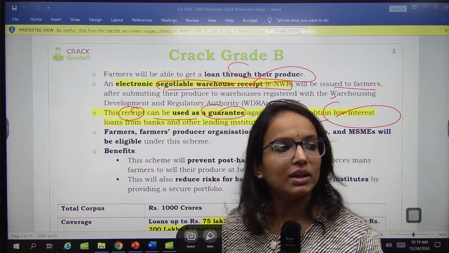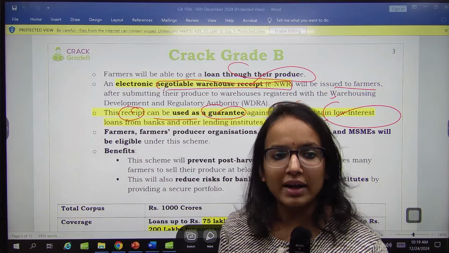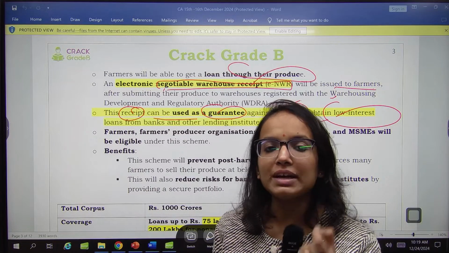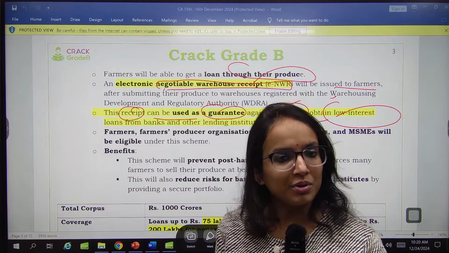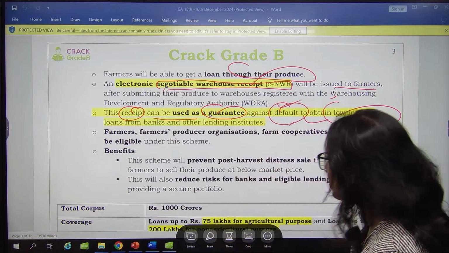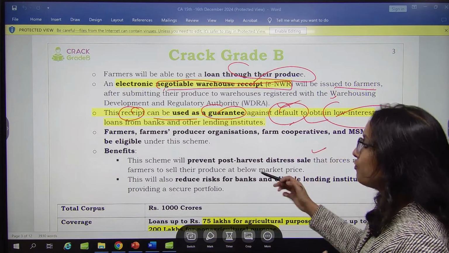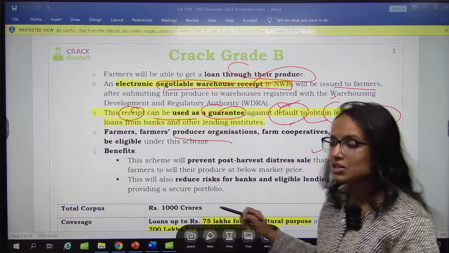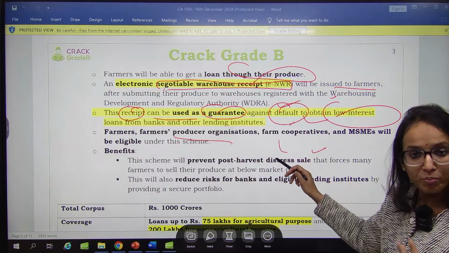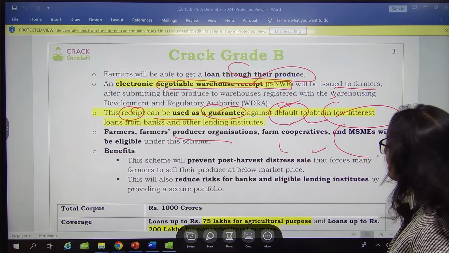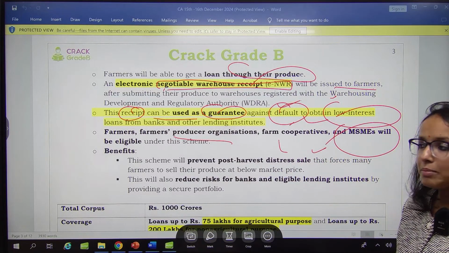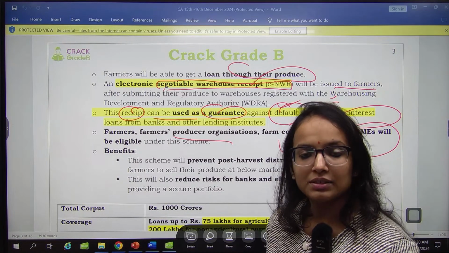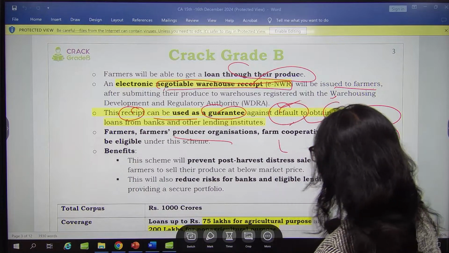Banks and all other institutes eligible to lend under this scheme will be providing them low interest loans. So this is going to be very helpful for the farmers. Remember this: farmers can get loans under this. Then FPOs, farmer producer organizations, can get loans. Farm cooperatives can also access loans. MSMEs as well, the micro, small and medium enterprises, are also eligible to take loans under this.